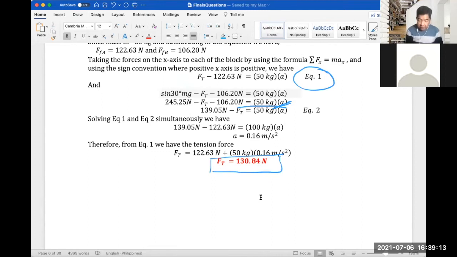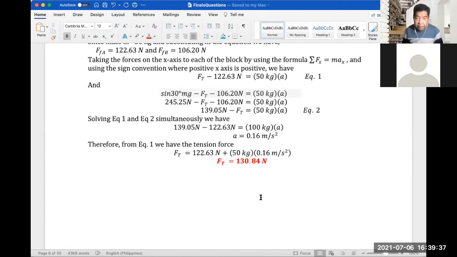We just move 122.63 to the right-hand side and substitute the value of our acceleration, and then you will get the tension in the cord. For average question number 1, actually none got it correctly, so 0 over 14.